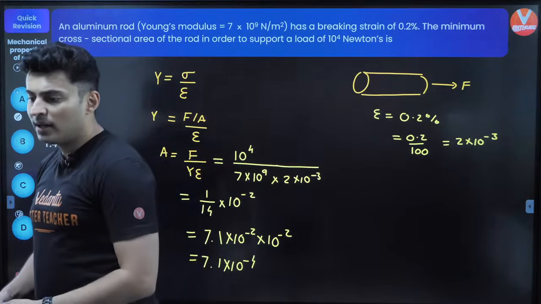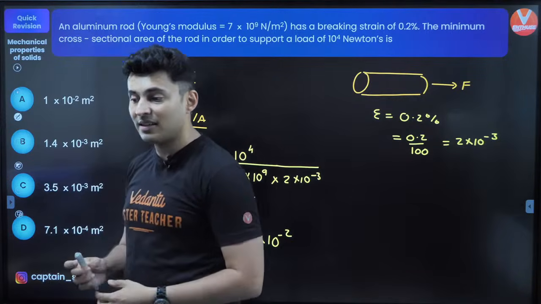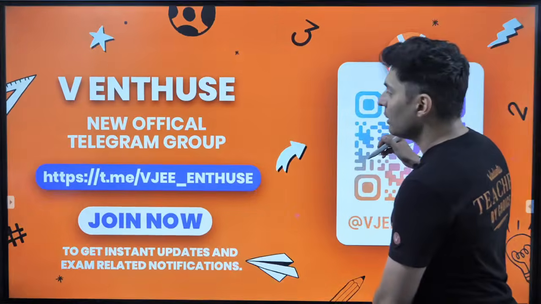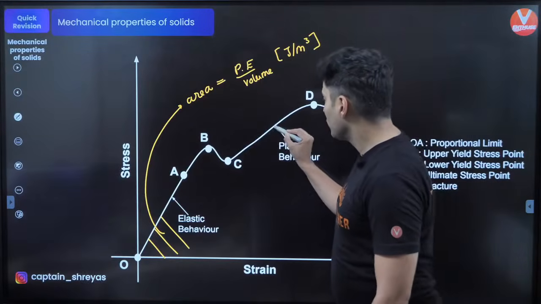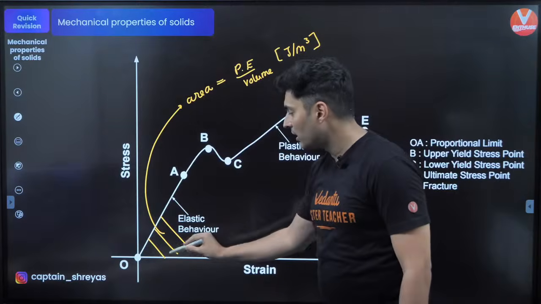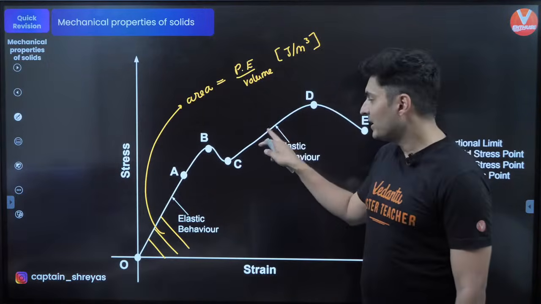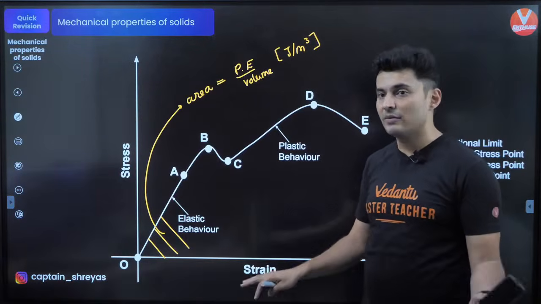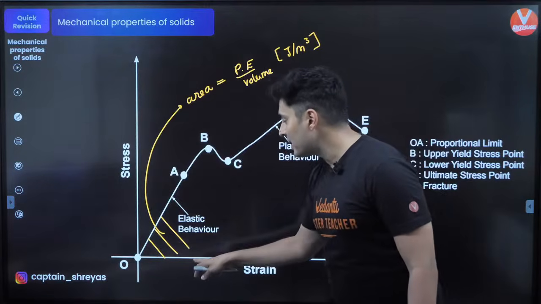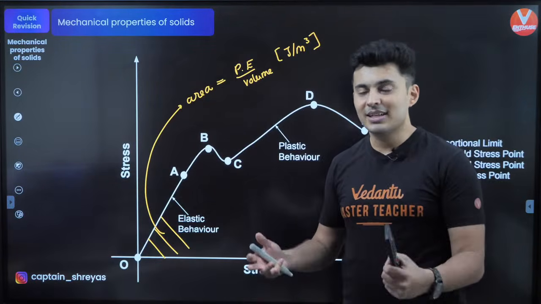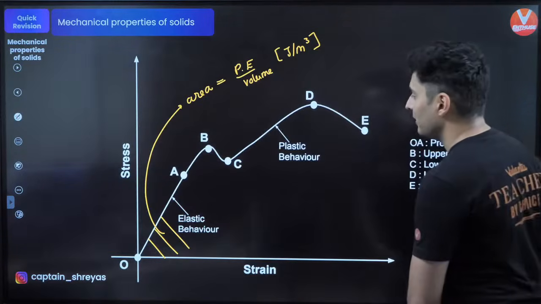So what will happen if you remove the stress in the plastic region? When you remove the stress in the plastic region, then it will no longer come back to the original point. So if you remove the stress here, it will come at this point. So it will get deformed. That is called as permanent set. So it sets permanently, that means it has been deformed. That means there is no stress, still there is some deformation. So how is that possible? That's only possible if it has deformed permanently.